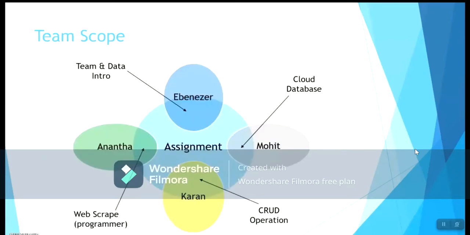So this is my team, my humble self. Like I said earlier, my name is Ebenezer. I introduced the team and also introduced the project. Our programmer and web scraper is Ananda. Then Mohit worked on the cloud database, while Karan worked on the CRUD operation.